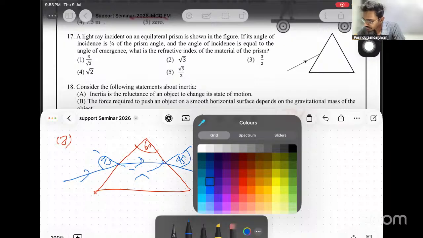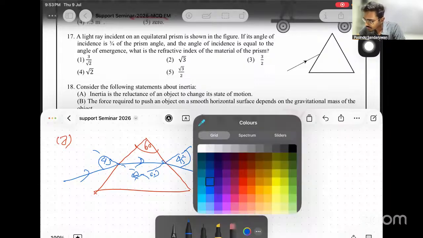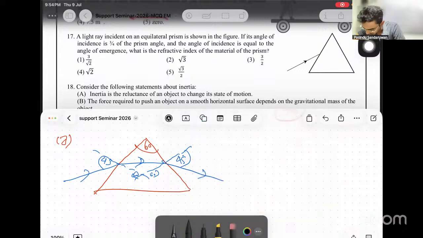Now we know from prisms, if this is 60, this angle is also 60. If these two angles are equal, listen, this is geometry. These small angles are also equal. If 45 and 45 are equal, the addition of these two should be equal to the external angle, no? Then one angle here becomes 30, 30 and 30.